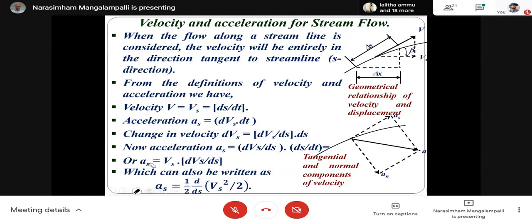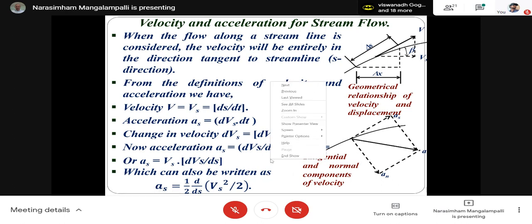So I can write that as, when I am taking this inside, it will become half d by ds of vs square.